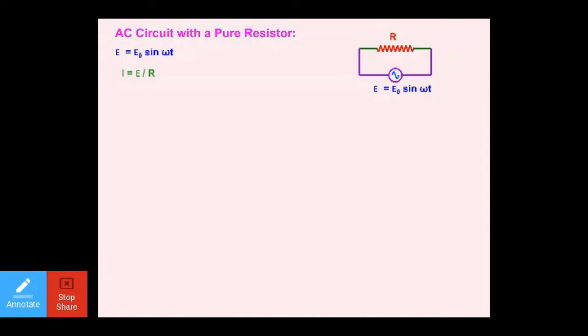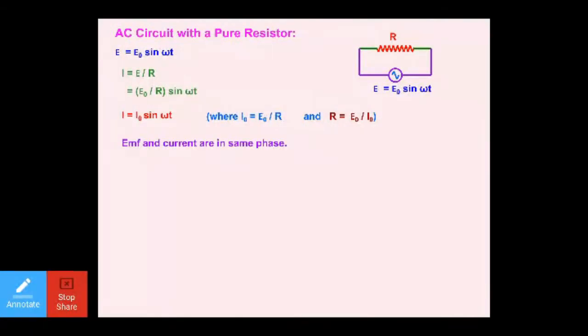You already know I is equal to E upon R. When you place here the value of E, it is E naught sine omega t divided by R. You already know the value of E naught upon R will give you I naught. So you will replace E naught upon R by I naught in this expression. So I is equal to I naught sine omega t. Dear students, EMF and current are in same phase. If you see the first expression and the current expression here, both of them are having the phase omega t, right? So one thing is very clear, that EMF and current are in the same phase in this case.